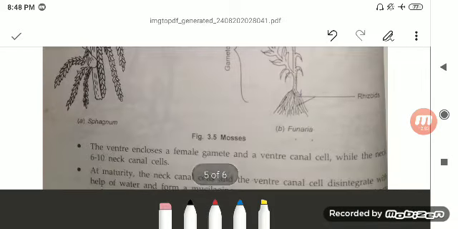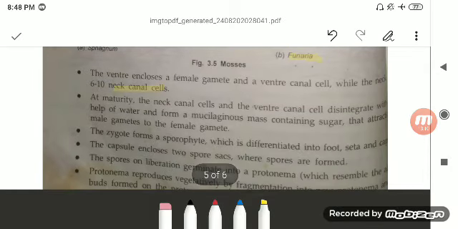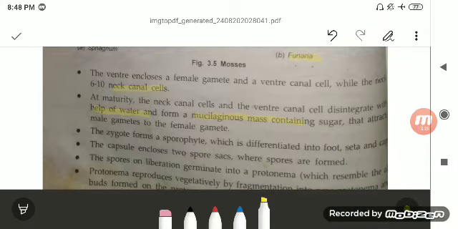Here you can find various examples. A very important example of the moss is Funaria. So the venter encloses the female gamete and the ventral canal cell, while the neck has 6 to 10 neck canal cells. At maturity, the neck canal cells and the ventral canal cell disintegrate with the help of water. So water is required for the fertilization, that's why it is known as an amphibian. With the help of the water, they form a mucilaginous mass containing sugar that attracts the male gamete. That is a special type of chemical by which the male gamete is attracted towards the female gamete.